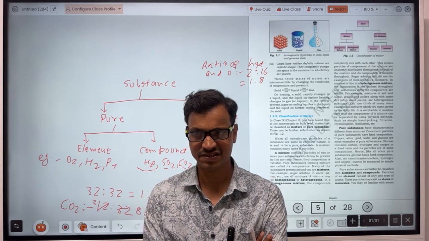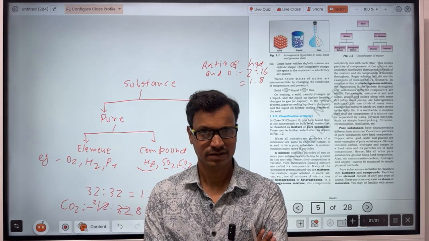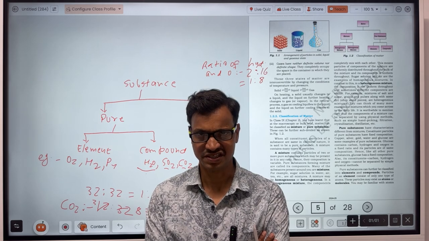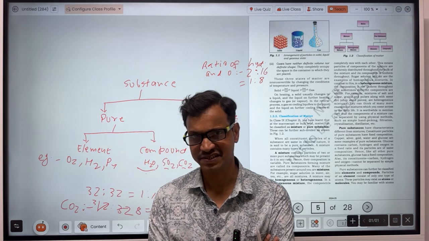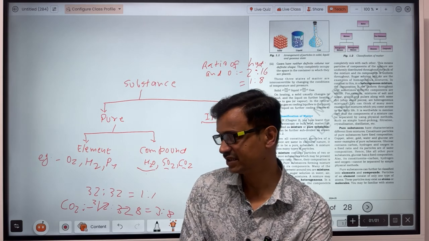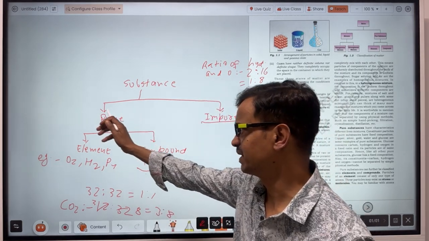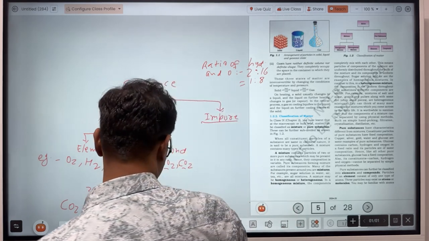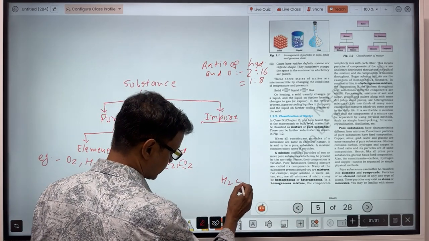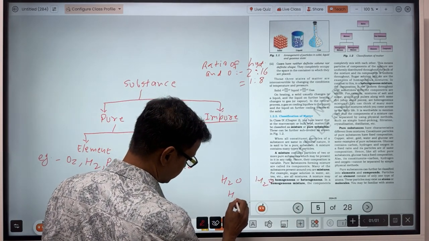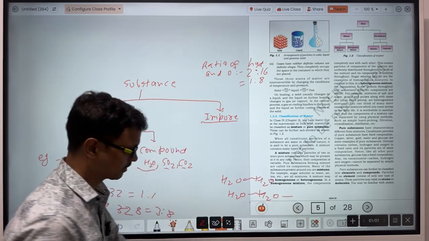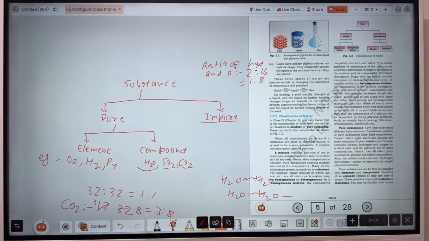An impure substance is the substance in which the ratio of its constituent particles is not constant. A pure substance is the substance that is made up of only one kind of particle. When you consider a pure substance like water, when you separate the water particles, you will get water particles only. So that will be called pure, and that will be called a compound.